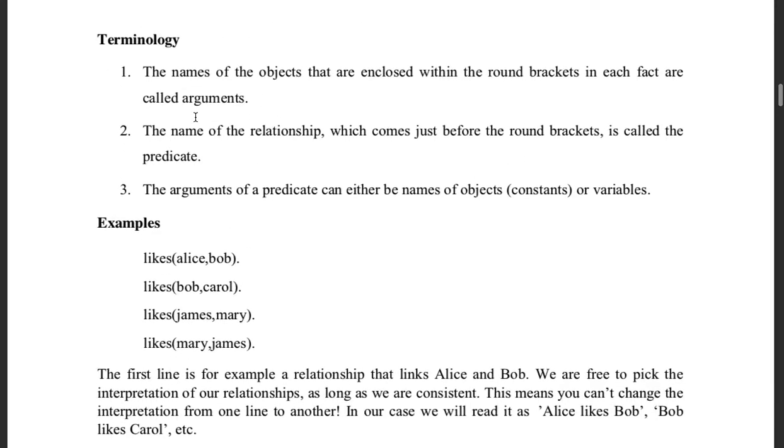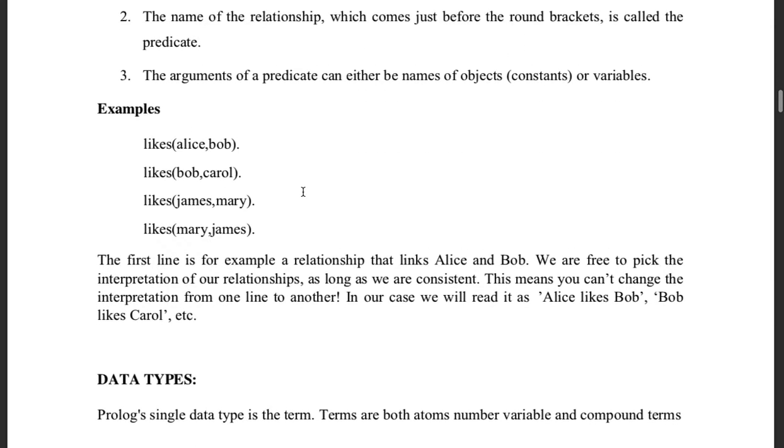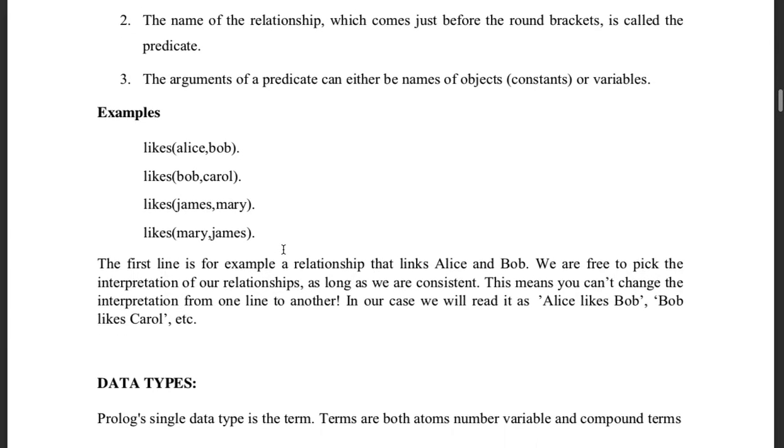Then terminology. Now let us see what we are here for, to learn more, right? So likes, this is a fact. Okay, so likes(Alice, Bob). Now in Prolog, all the predicates are read in the same way.